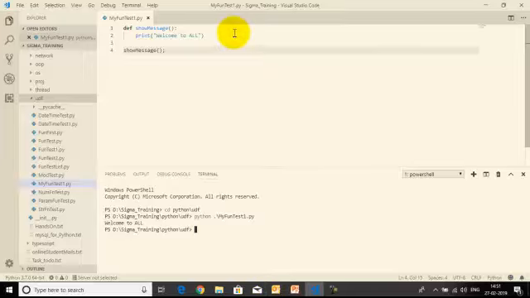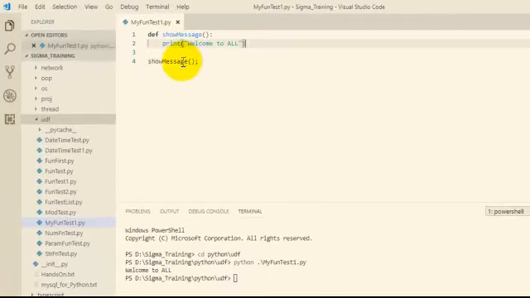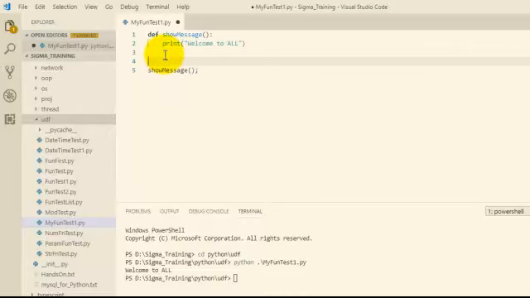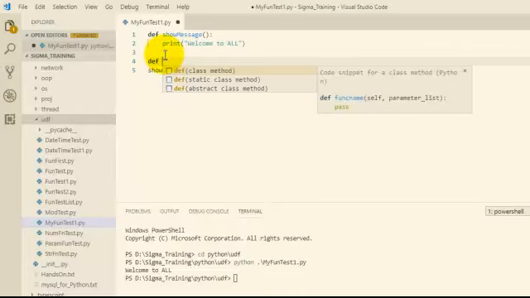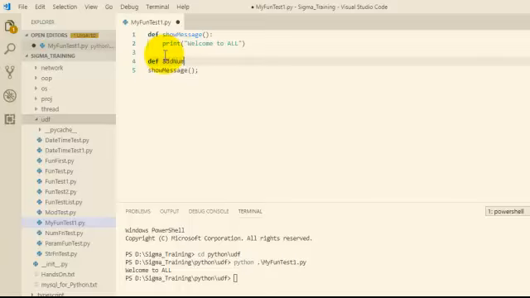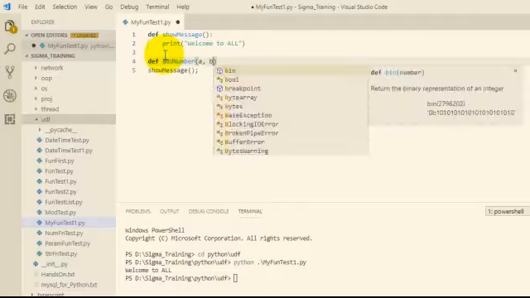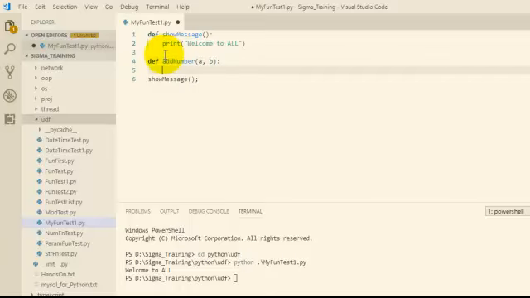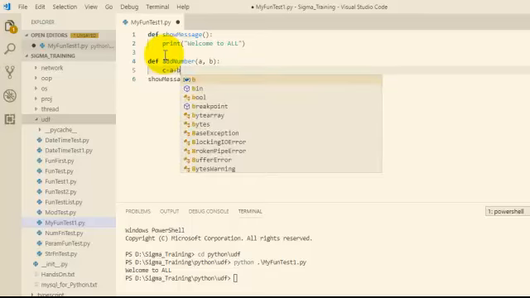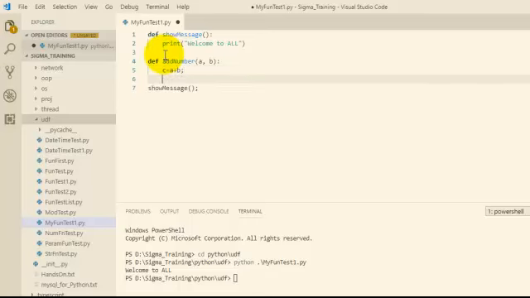Now how do we pass an argument to the function? Let us find out with one more example. add_numbers, where I will take the arguments a, b. Calculate the sum of the values: c equal to a plus b. Then return the value, return c.